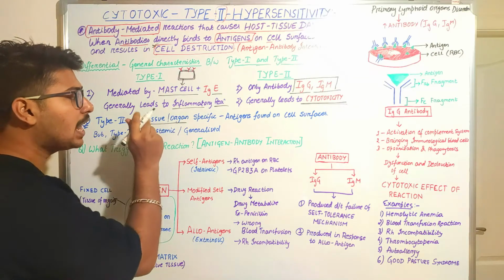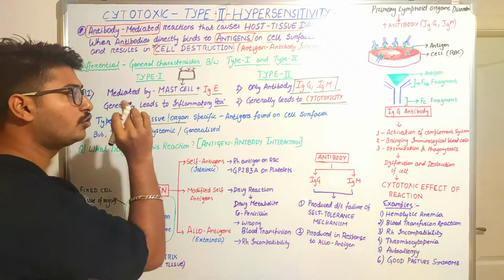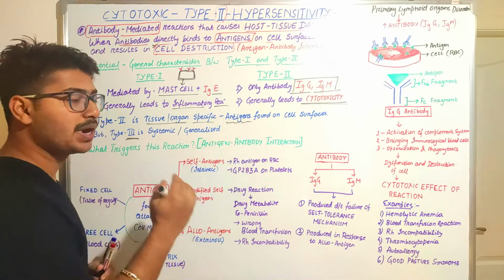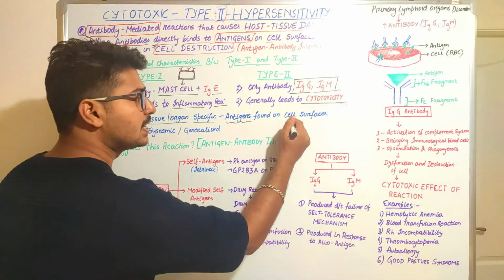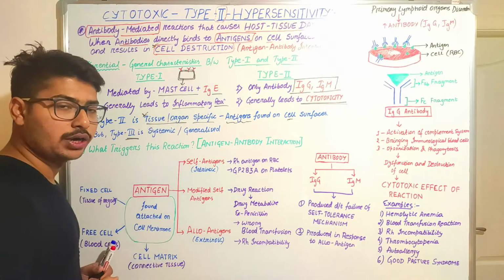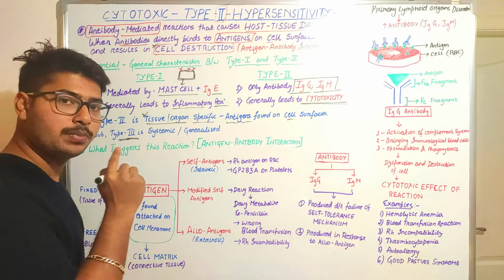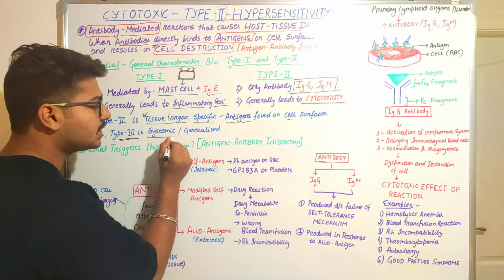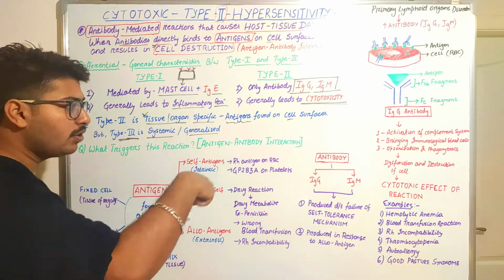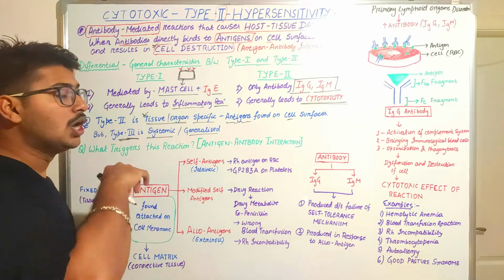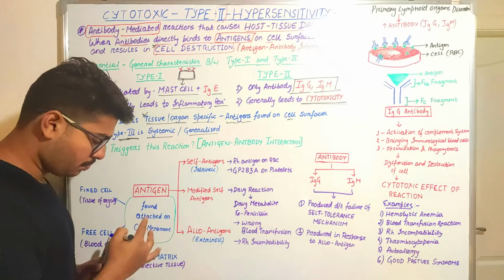It means it will affect the cells of tissues and organs where the antigens are found on the cell surfaces. But in case of type 3 immune complex reactions, it will be systemic and generalized. It will affect the whole systemic circulation or the whole generalized condition of our body.